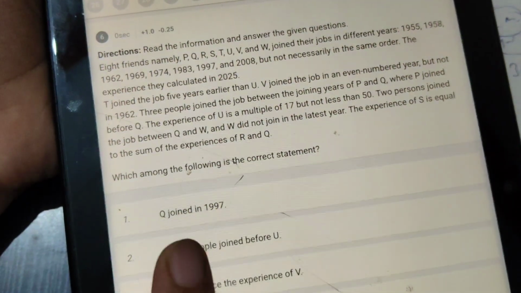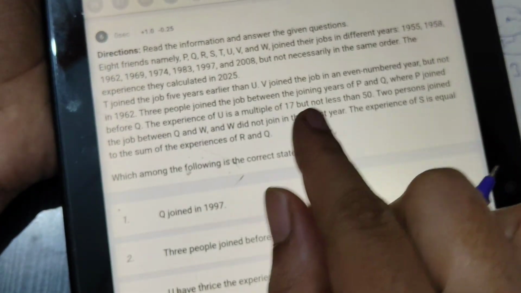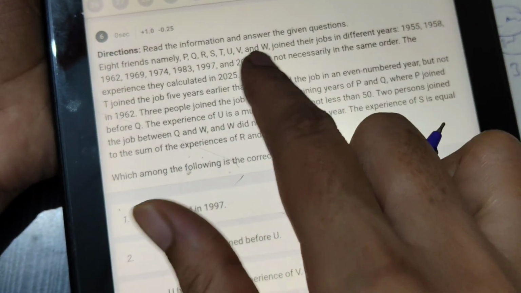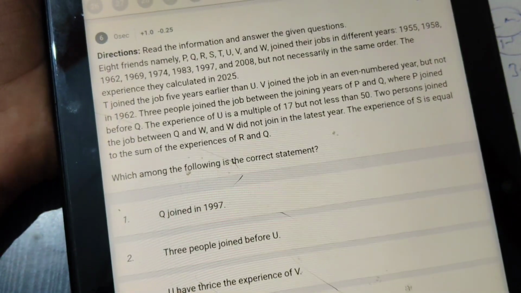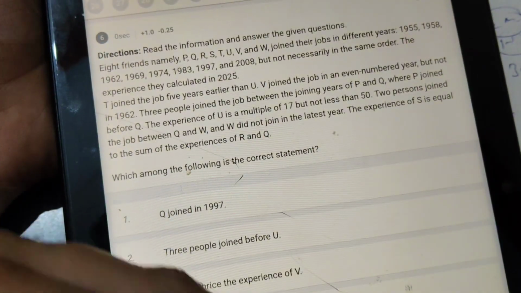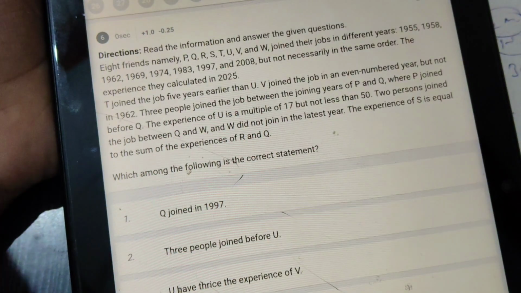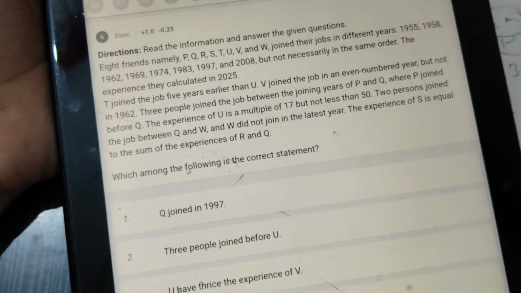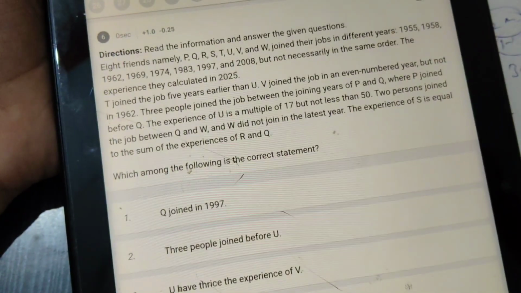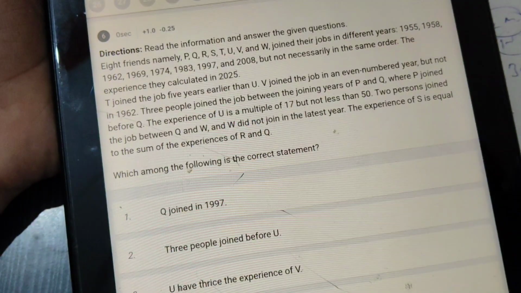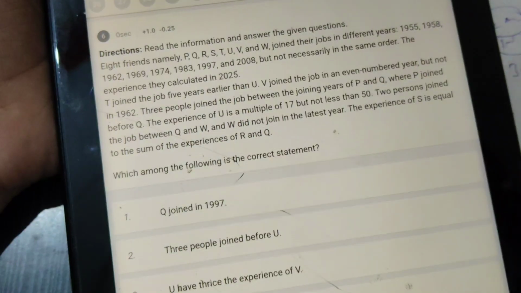Next is also about puzzles only. Personally I feel age based puzzles are a little bit moderate to difficult, because we should calculate the ages. They will give a reference year, with that year we should calculate their ages, and then we have to arrange their positions. So it is a little bit time taking, because sometimes we get stuck at one thing, and forgetting about accuracy, it will consume a lot of time.